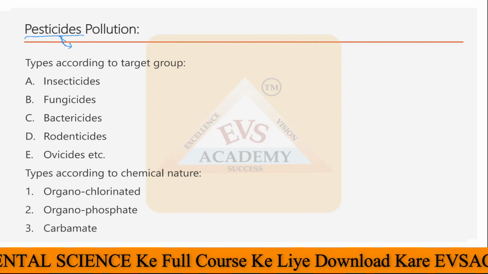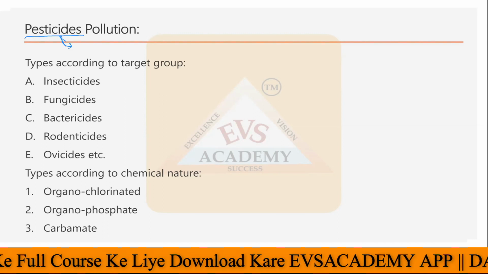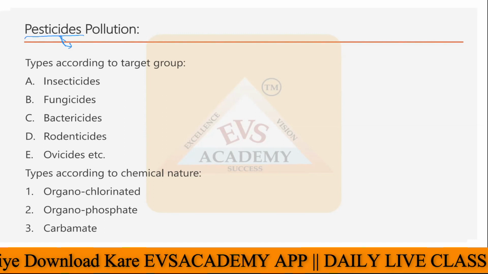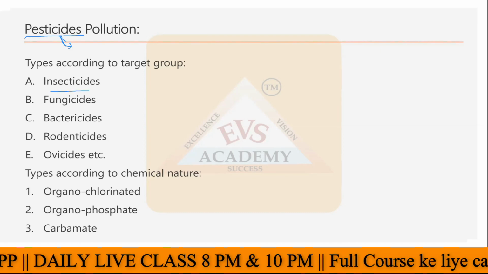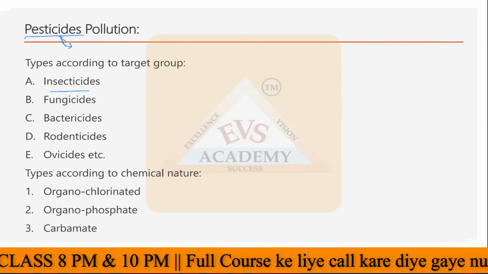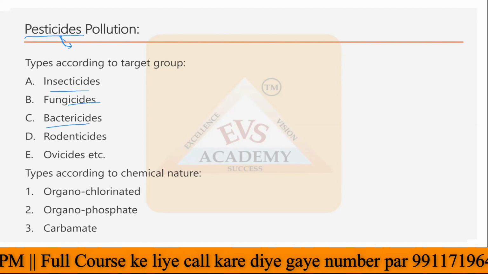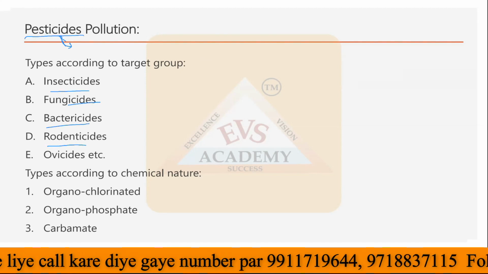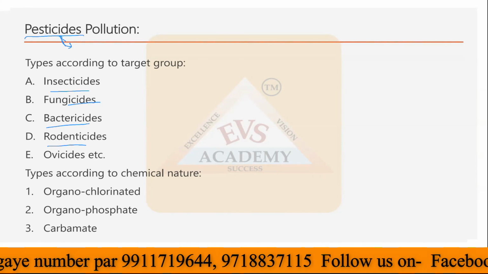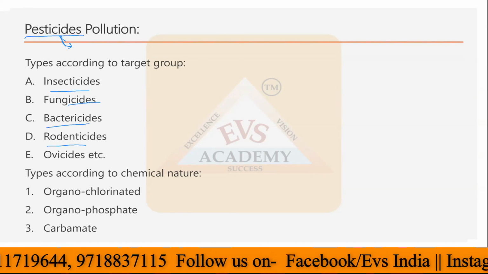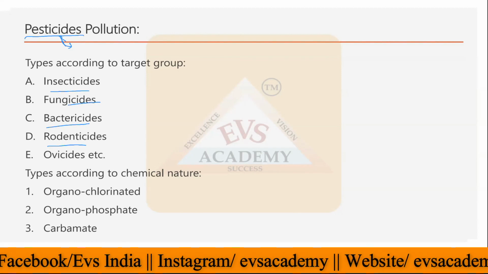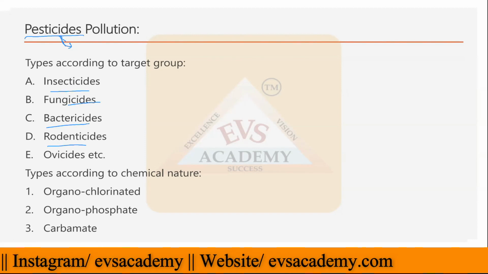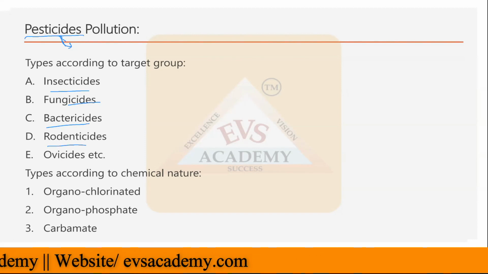Types are according to multiple things. The very first type of classification that you can find in the pesticides is the types according to the target group. For what purpose these are used? For example, insecticides are used for killing the insects. We have fungicides to kill the fungi, bactericides to kill the bacteria, rodenticides to kill the rodents, especially the mouse or mice. Then ovicides, which are used to kill the eggs of the organisms. So similarly, we have multiple target group classifications of the pesticides. So here the 5 main classification things are provided to you.